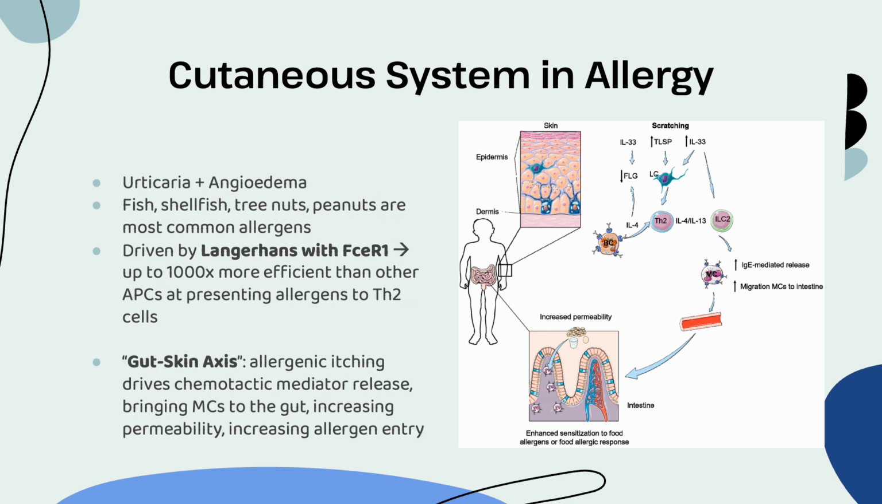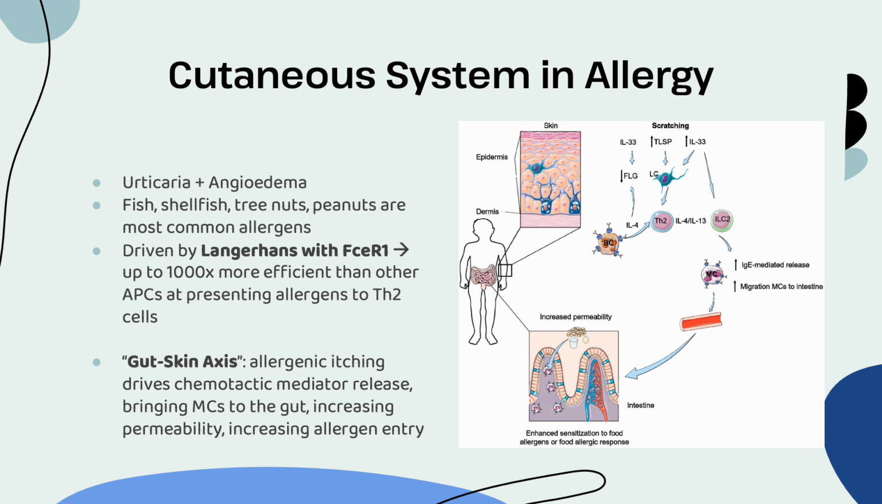Now talking about the cutaneous system, or the skin, this is where two of the other big symptoms come in, which is urticaria and angioedema. Urticaria being hives, angioedema being more of the swelling. So these are driven by Langerhans cells, or these antigen-presenting cells on our skin that also have the high affinity receptor, and these are really going to be doing a lot of work to present allergens to Th2 cells.